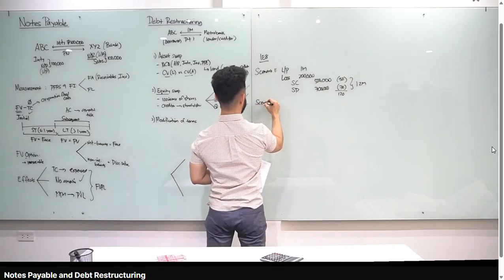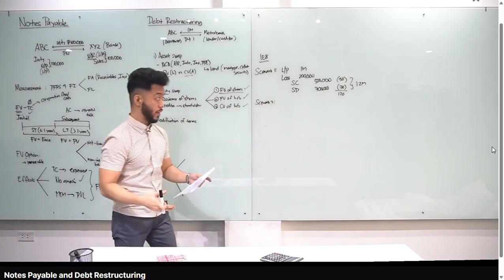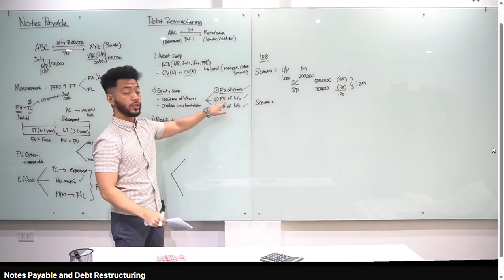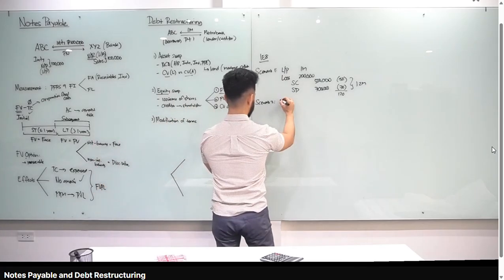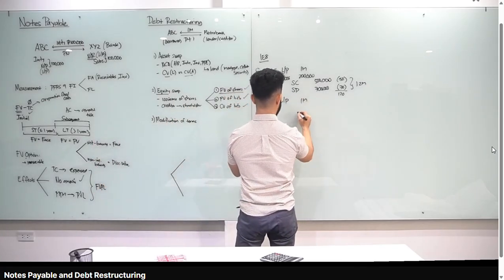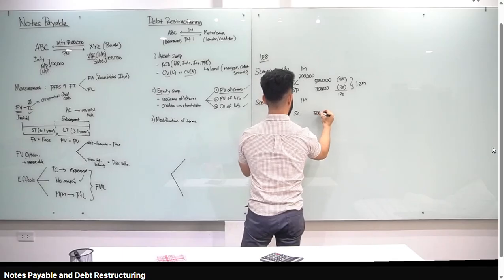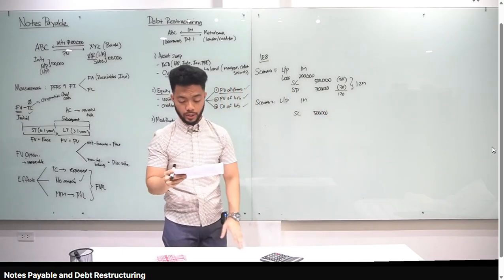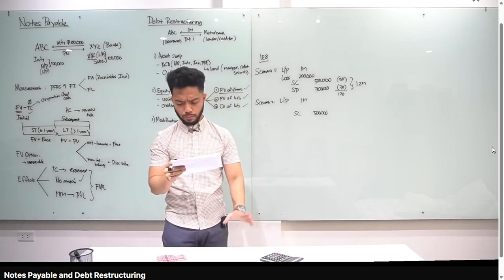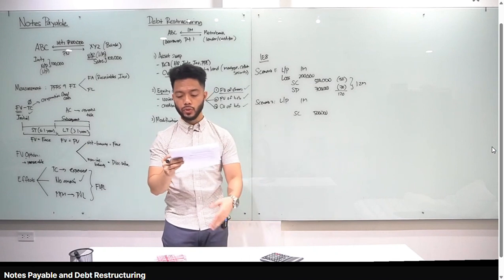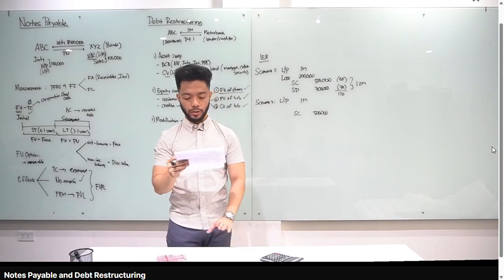Let's go scenario number 2. Scenario number 2, what if daw, yung fair value of the shares is not readily determinable? Doon tayo sa fair value of liability. Journal entry natin, debit loans payable, 1 million. Okay? Credit share capital still at par value. Pero basahin natin scenario 2. The fair value of the shares is not reliably determinable. The loan pays annual interest of 12%. So 1 million times 12% interest is 120,000 per year. At each year, sa remaining term of 3 years.